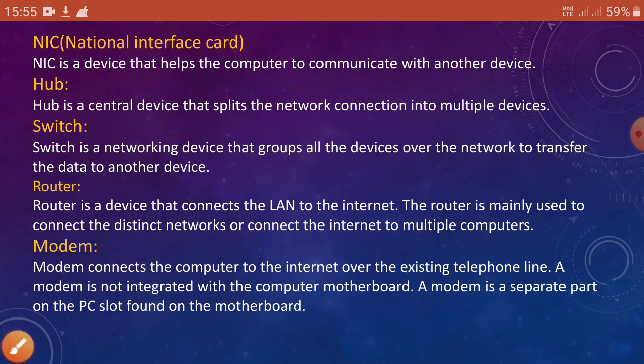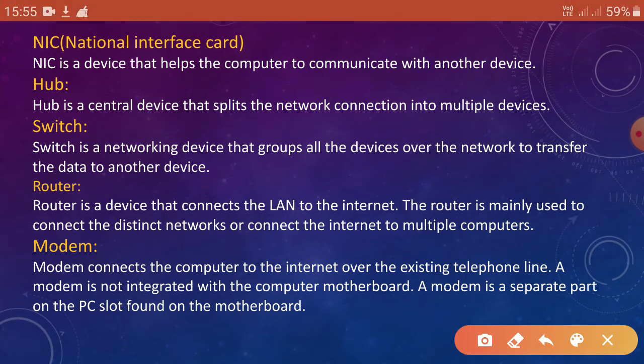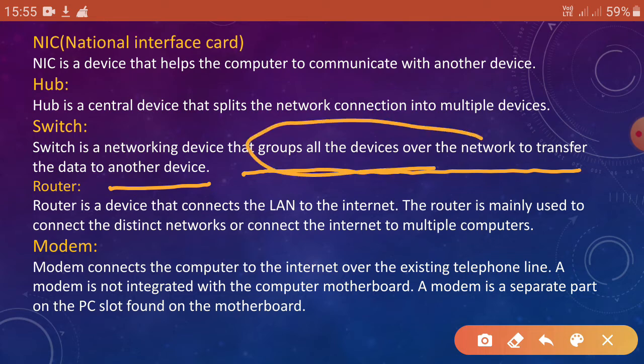Next point is switch. What is switch? Switch is a network device that groups all the devices over the network to transfer data to another device. So this device basically groups all the devices over the network.